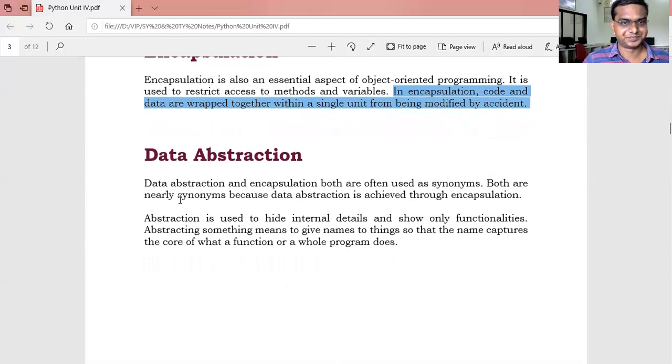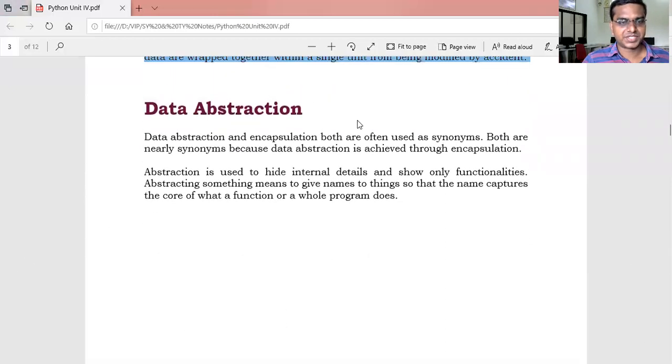That is encapsulation. Then data abstraction. Data abstraction and encapsulation are often used as synonyms. They are nearly synonyms because data abstraction is achieved through encapsulation. Abstraction is used to hide internal details and show only functionalities.